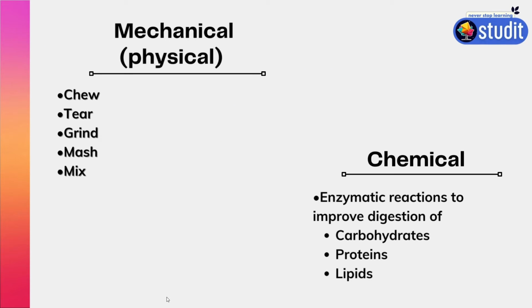There are some processes of digestion, like mechanical processes and chemical processes. The mechanical processes are to chew, tear, grind, mash and mix by the tongue and the teeth. Then the chemical processes, or chemical reactions, are done by enzymes and digestive juice to digest the carbohydrates, proteins and lipids.